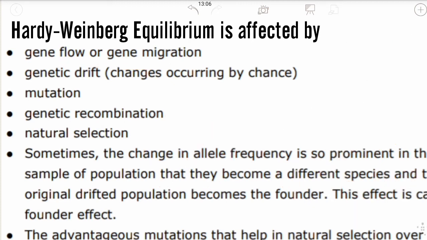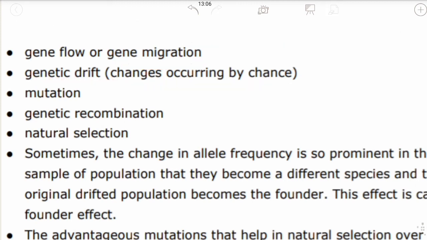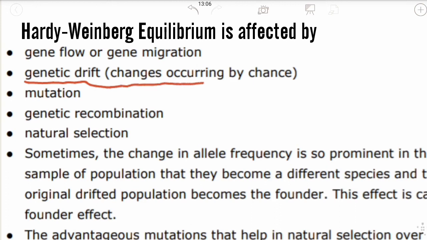The next point is genetic drift, or changes occurring by chance. Genetic drift and gene migration are quite the same up to a particular extent, but they are different. Let me tell you the difference.